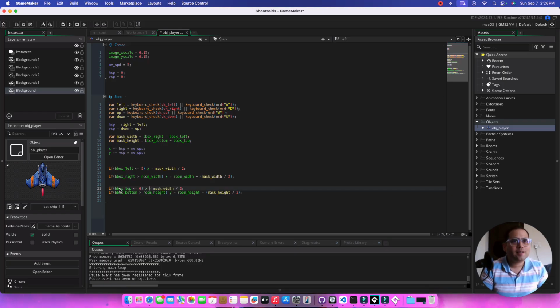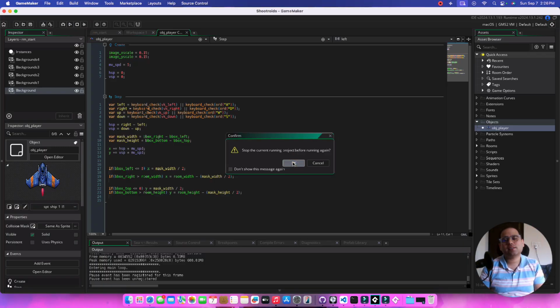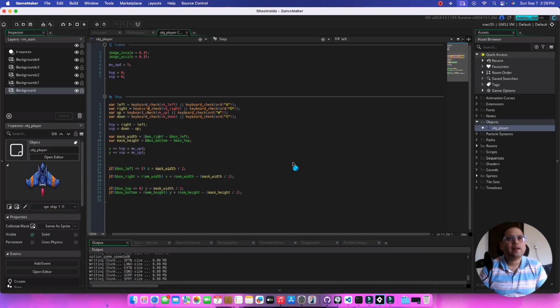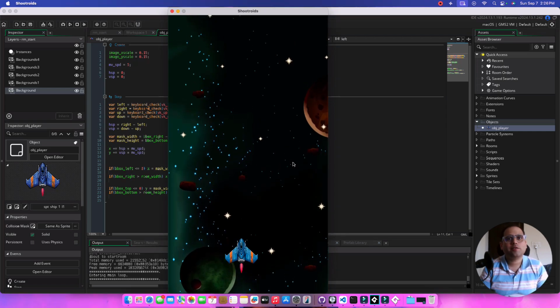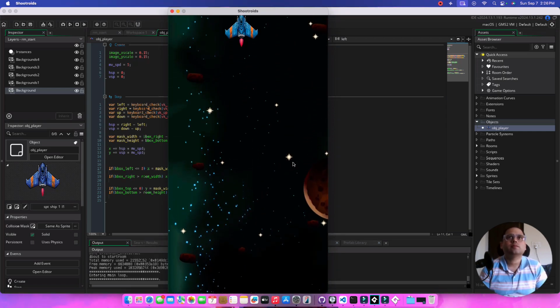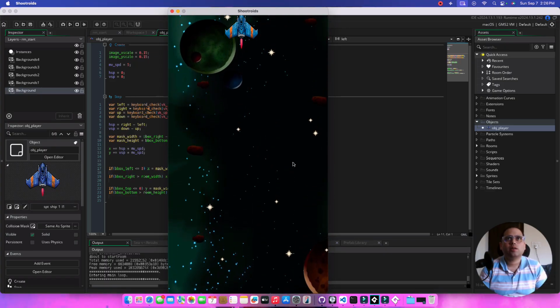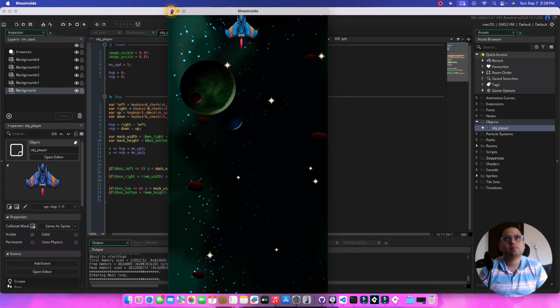And we know our last mistake, so we learn from our mistakes. We set the y-axis, not the x-axis. If you go to the top now, we should not be able to move out of the screen. That works absolutely awesome.